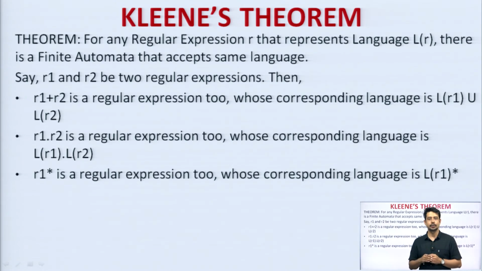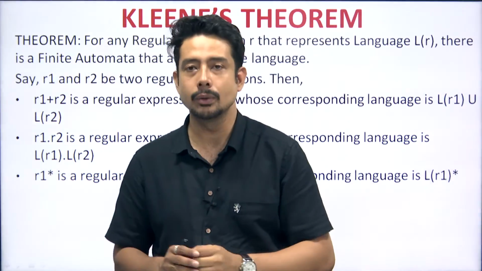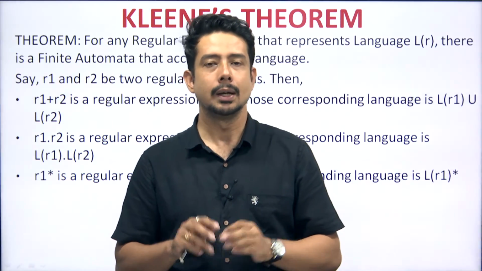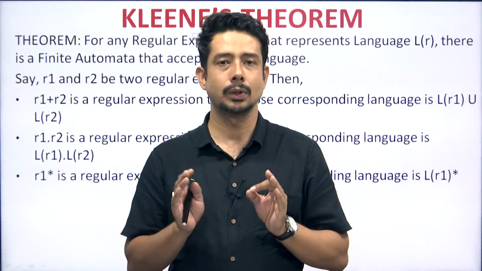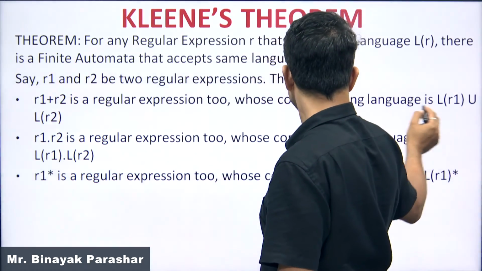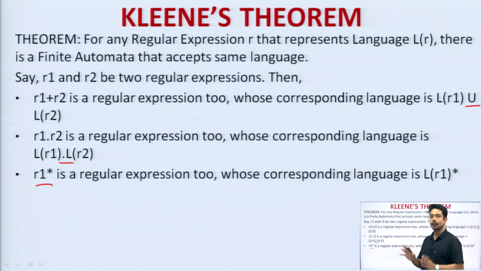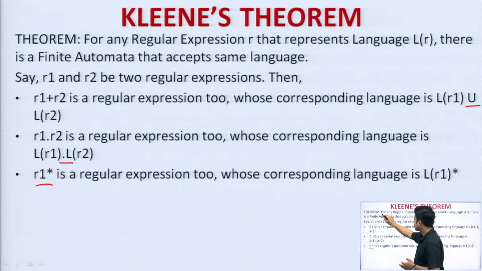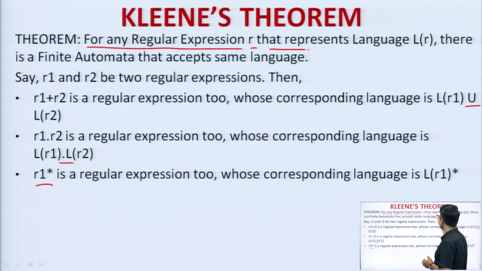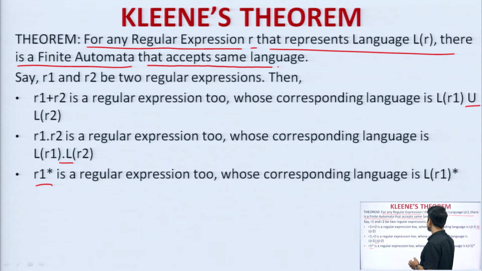Now, I think till now we have understood the conversion of a regular expression to a finite automata. Now, we will look into a little bit of the theoretical part, what is known as Kleene's theorem. Kleene's theorem is exactly the same concept which we have learned about the basic preliminary operators, that is union, concatenation and then Kleene closure. So, these three things together we call Kleene's theorem. Nothing much to say, because Kleene's theorem says that for any regular expression R that represents language L of R, there is a finite automata that accepts the same language.